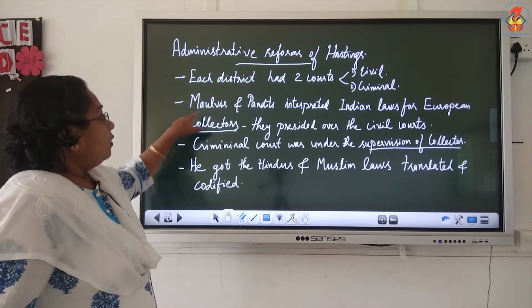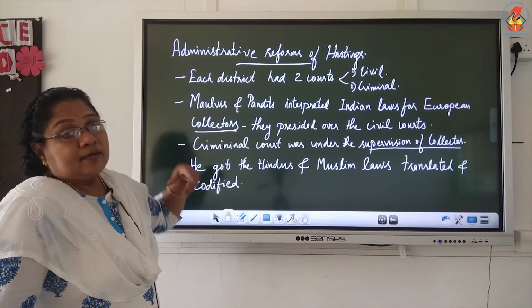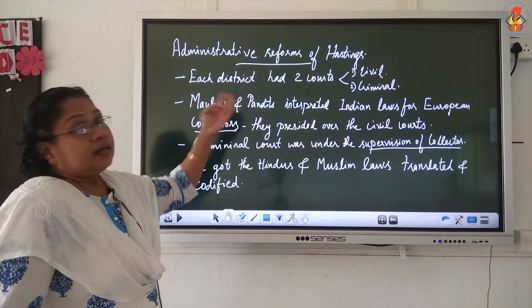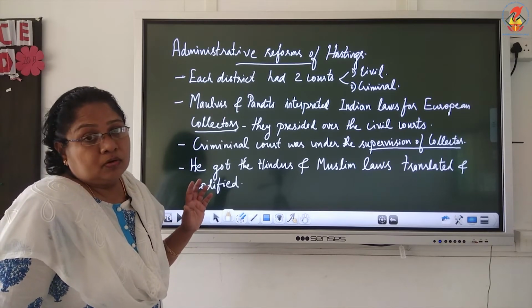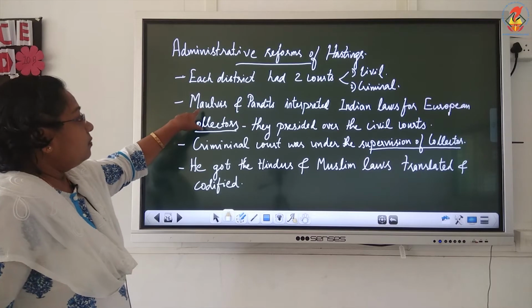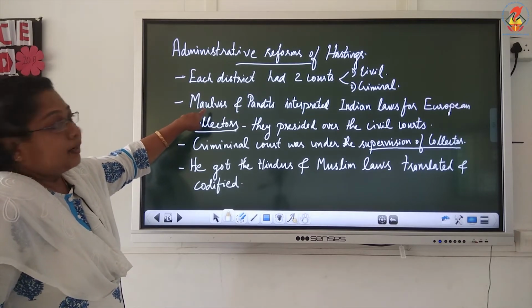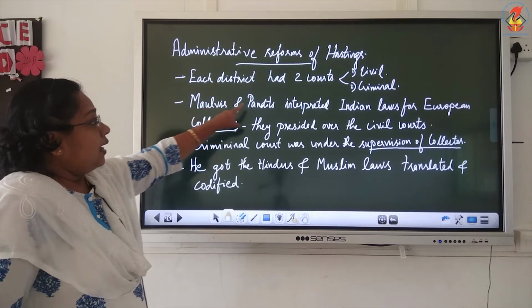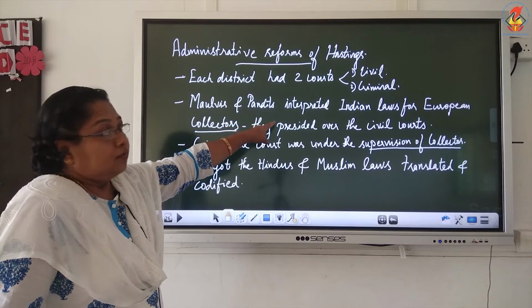Muslims have their own code of law and Hindus have their own code of law. So he took the help of the Maulavis and the Pandits. Maulavis are those who interpret the laws of the Muslims, and Pandits interpret the laws of the Hindus.